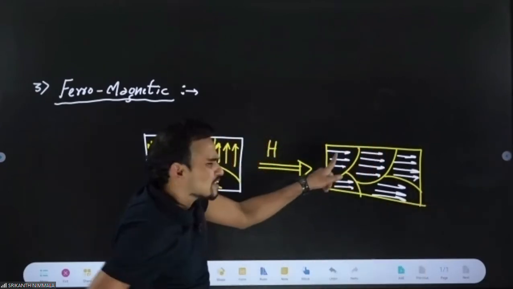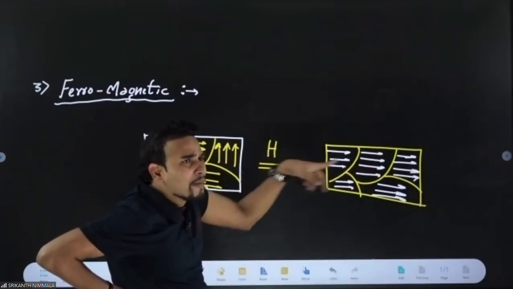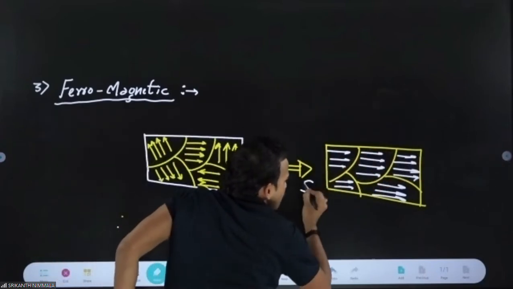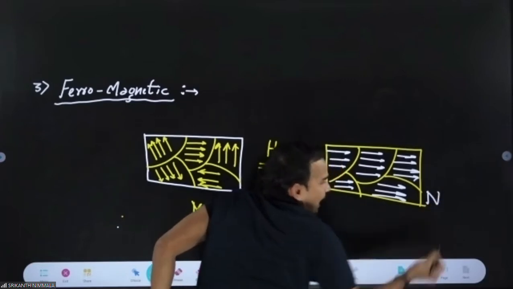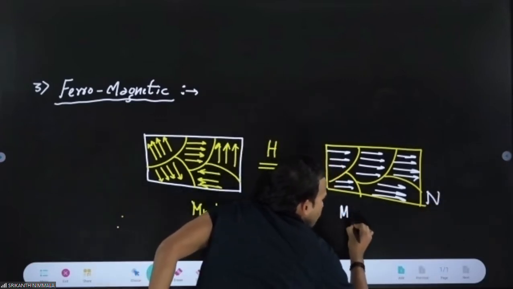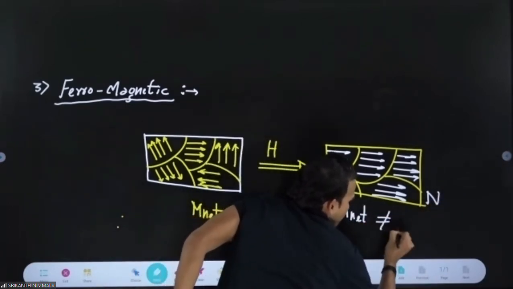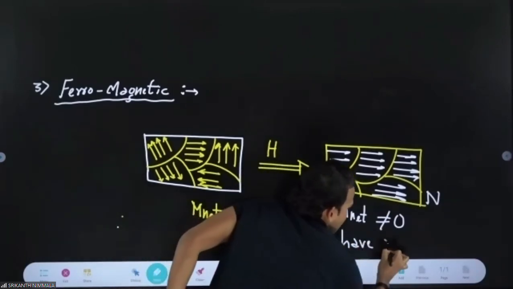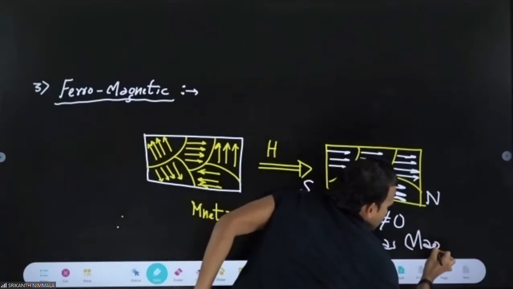And if you see, this is the structure of a magnet. If you remember, all magnetic dipoles are aligned. So the ferromagnetic material converts to a magnet, and its M is now not zero. It starts behaving as a magnet.